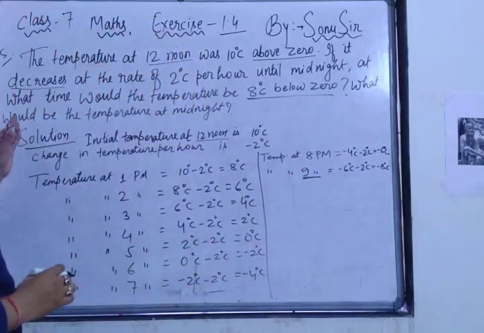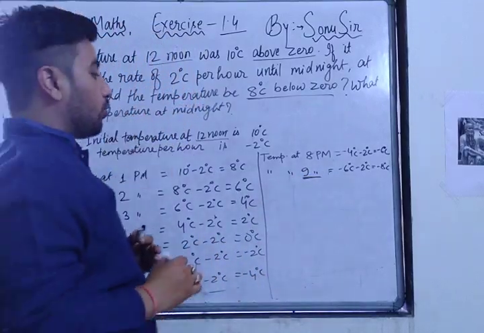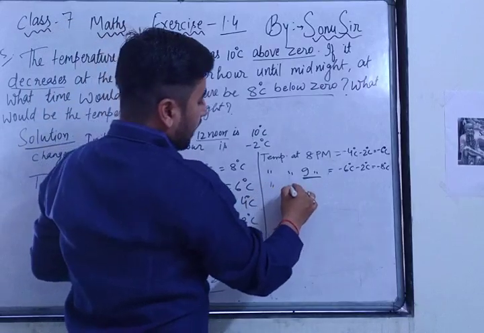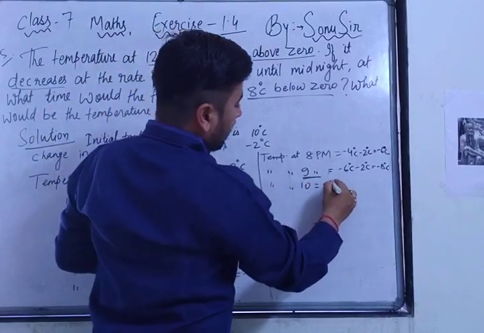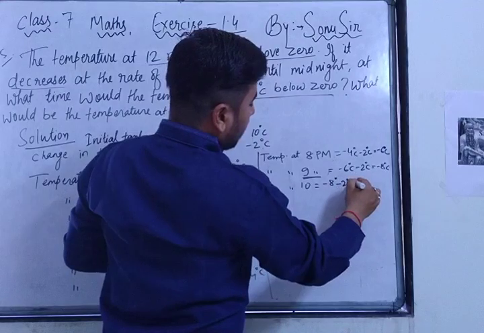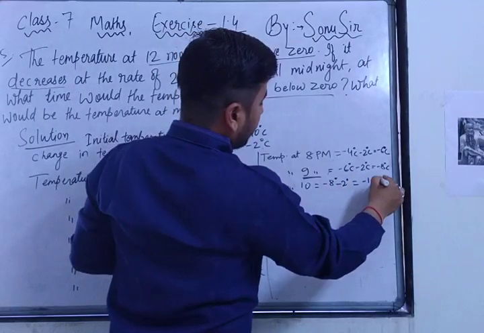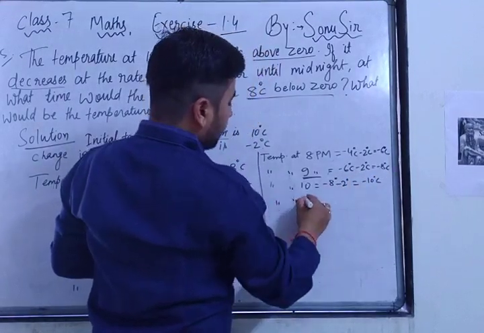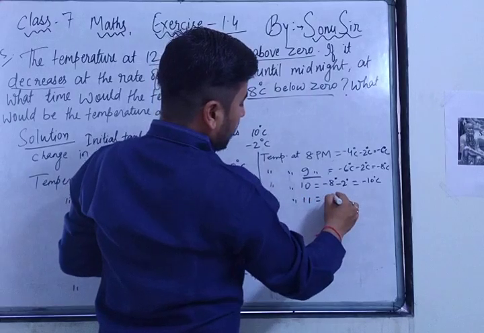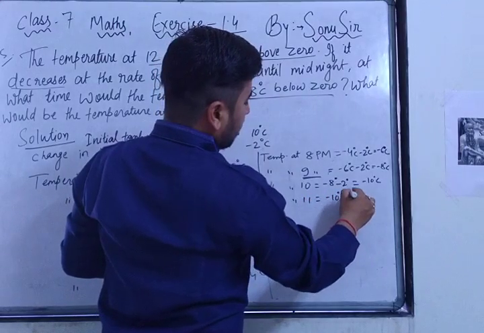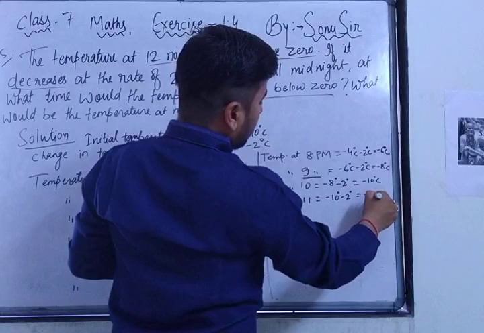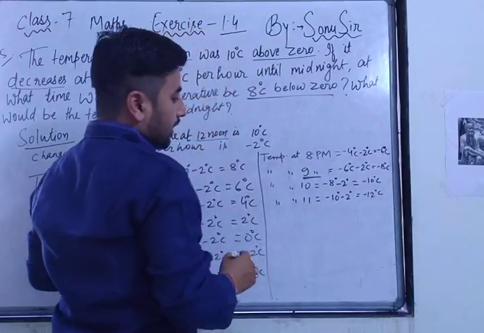Now what would be the temperature at midnight? Means till 12 o'clock. So temperature at 10 p.m. is equal to minus 8 degrees minus 2 degrees is equal to minus 10 degrees. Temperature at 11 p.m.: minus 10 degrees minus 2 degrees is equal to minus 12 degrees Celsius, right?